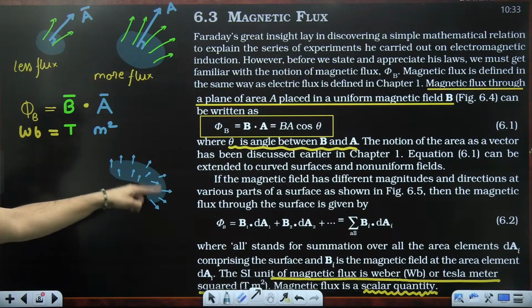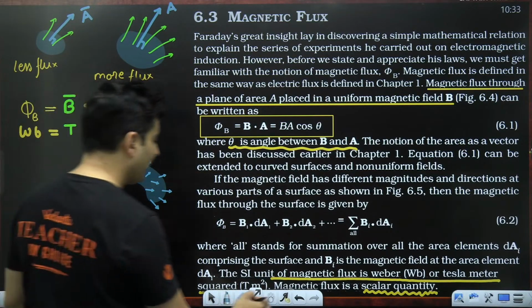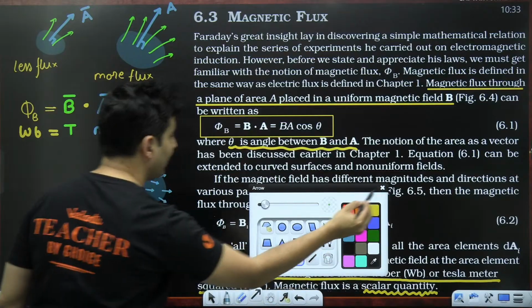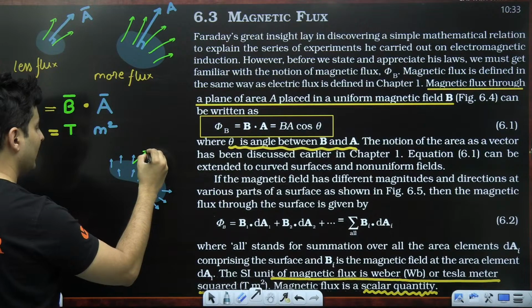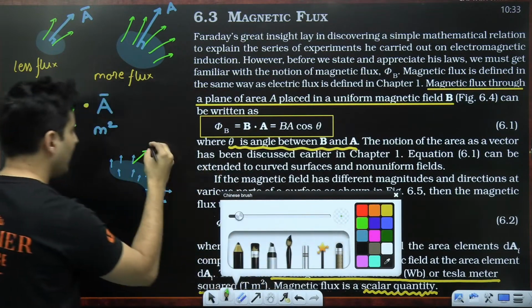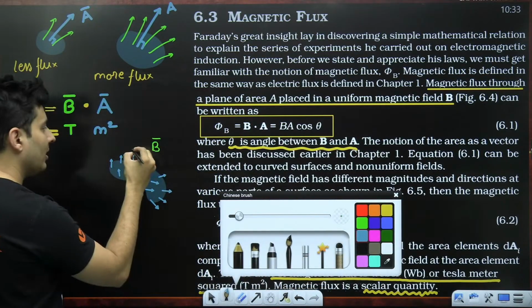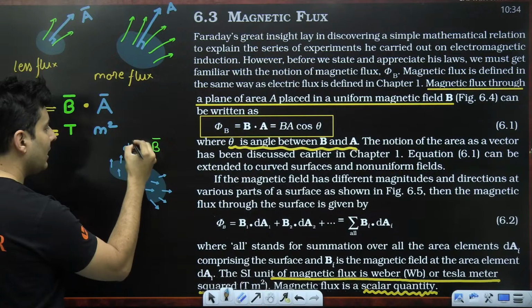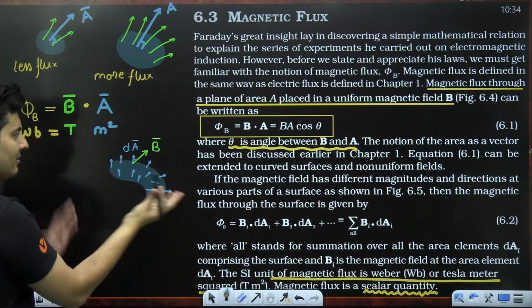Imagine this is a curved surface, so area vectors at every point are in different directions. The fields might also be in different directions. So maybe I'll show some of the magnetic field lines over here, some random magnetic field line over here. So that magnetic field is B. That area vector will not be A, rather it will be dA. There will be some angle between them. At every point the magnetic field will also be different.